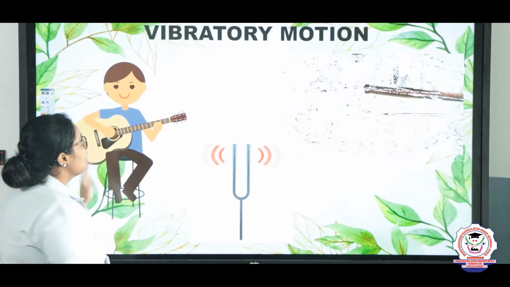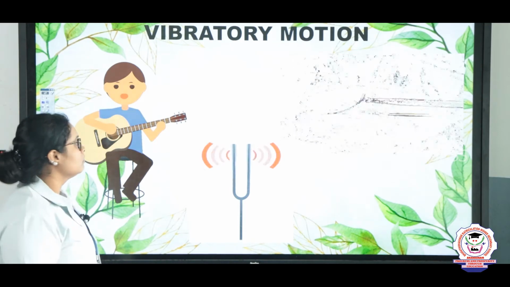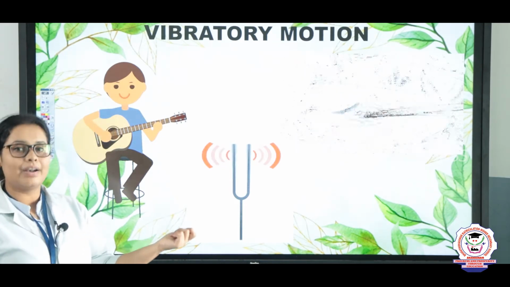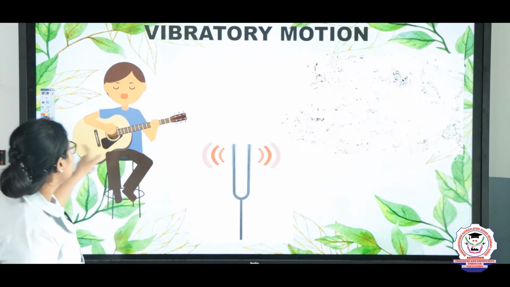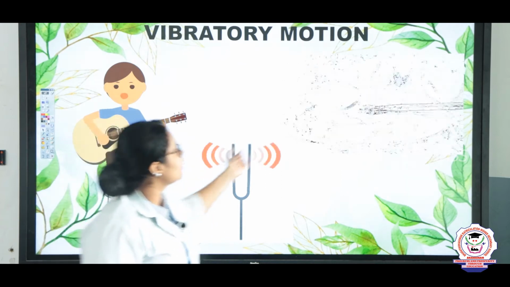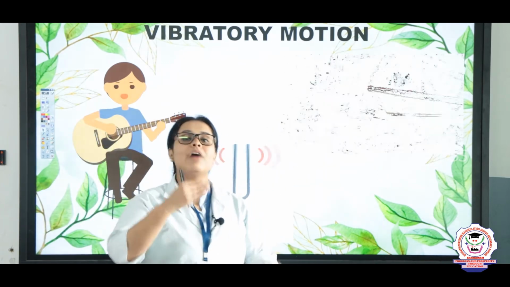So children, see here what's happening. Can you see the boy, what he is doing? He is playing the guitar, right? When he is playing the guitar, the string in the guitar goes up and down. That is why this particular thing is known as vibration.